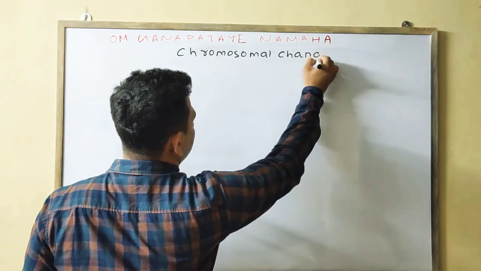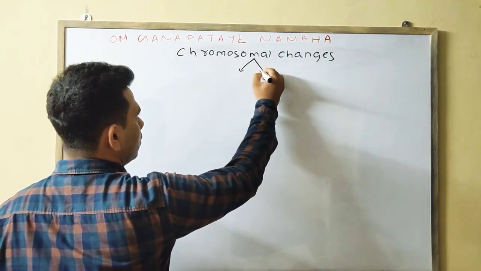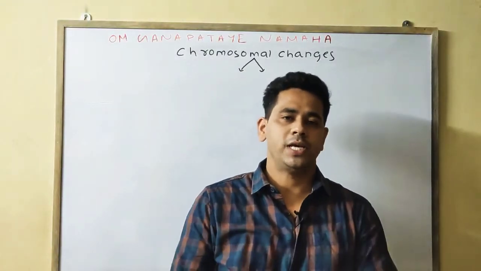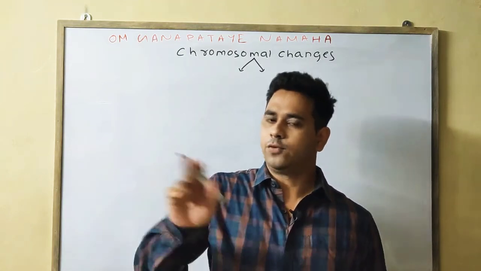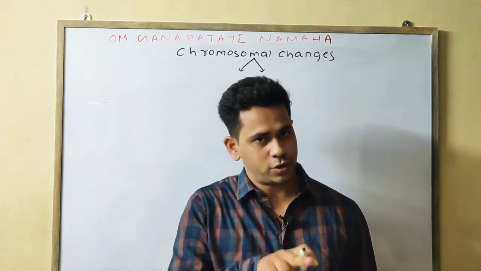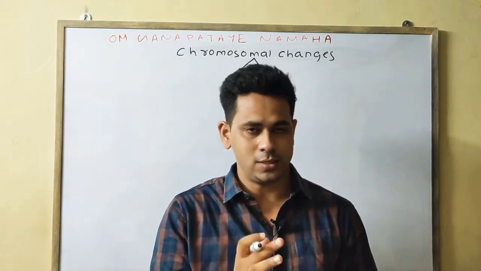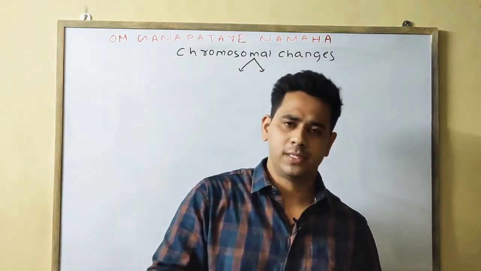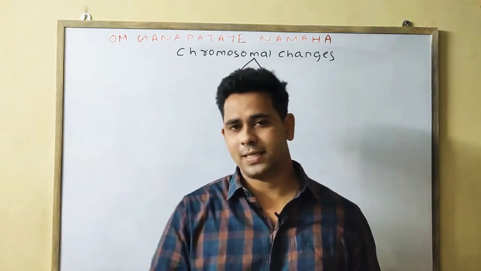Chromosomal changes. Okay. Simply, chromosomal changes means what? Any change in the chromosome is simply known as chromosomal changes. It can be of two types. It can be structural changes, meaning some segment of the chromosome will change, or it can be numerical changes, meaning some chromosome number is being added, or the number of sets is being added.